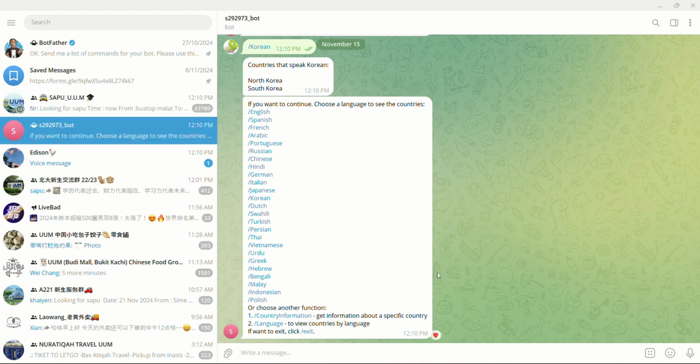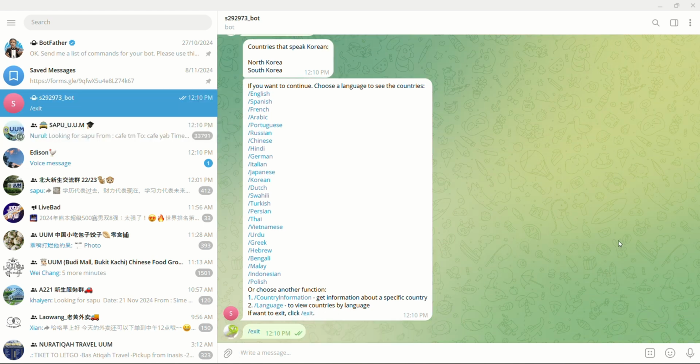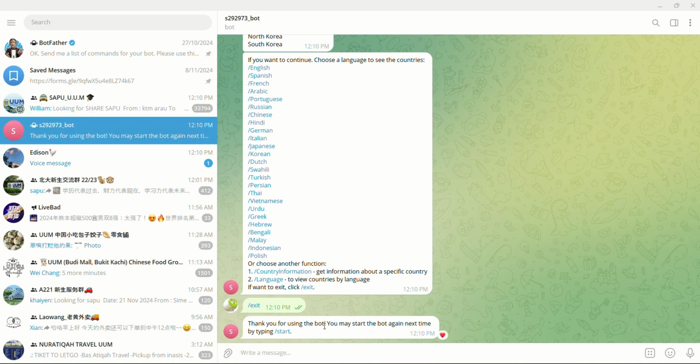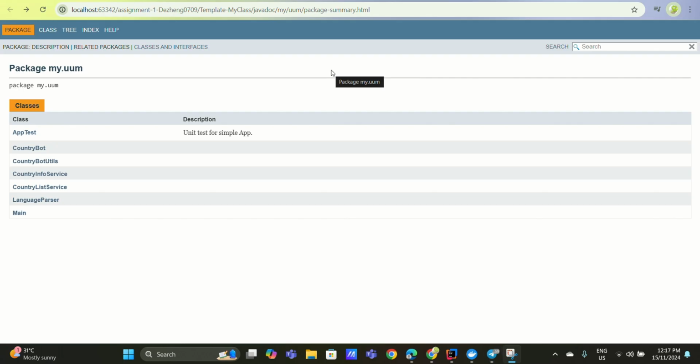Okay, that's all for the functions of my Telegram bot. If I click exit, it will say thank you for using the bot. You may start the bot again next time by typing the start command. Thank you. I will now explain the Java code for my Telegram bot.